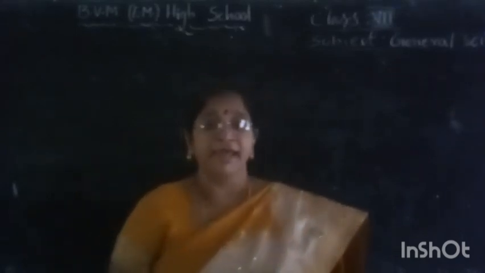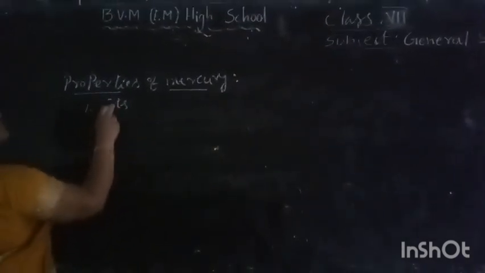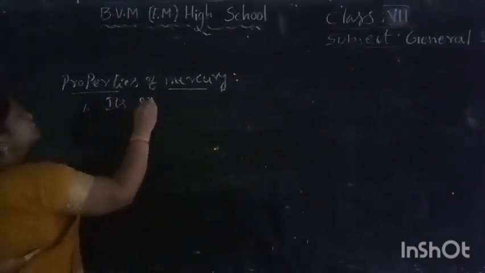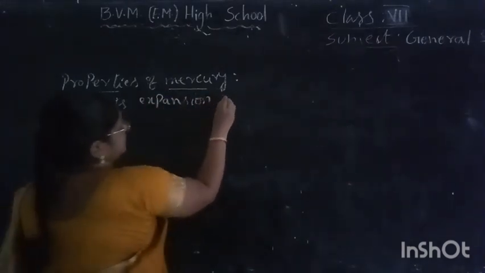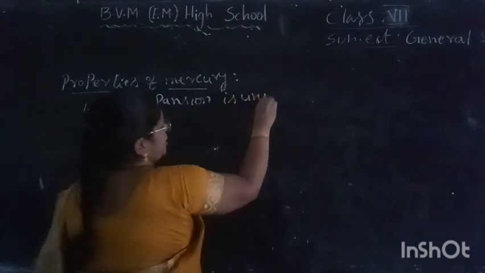Now I want to explain the properties of mercury, very important. First one, its expansion is uniform.